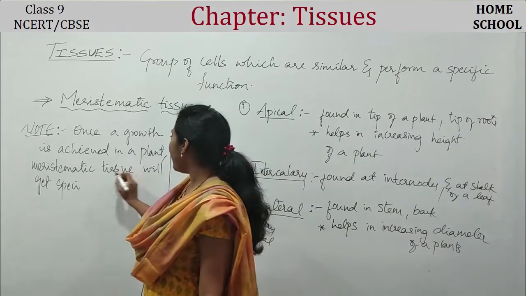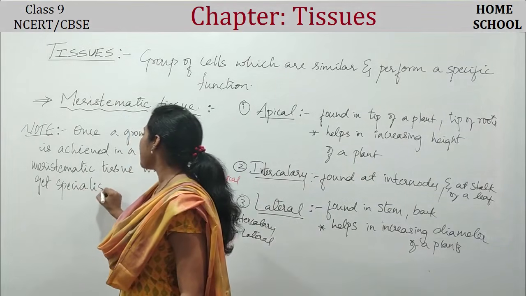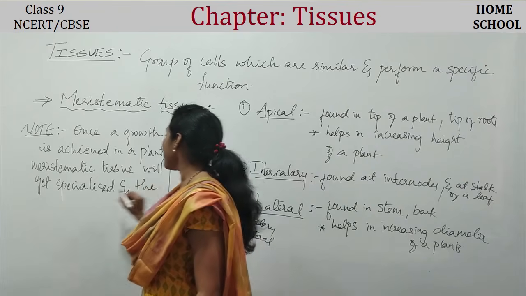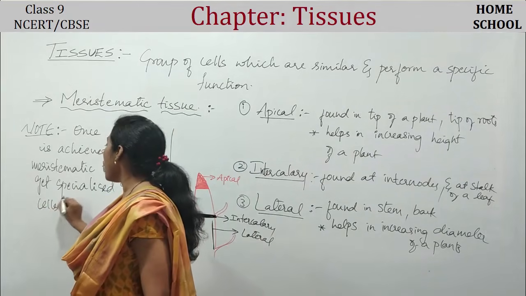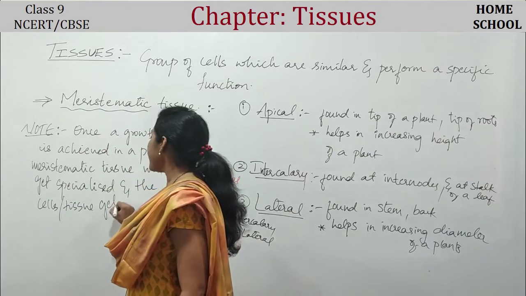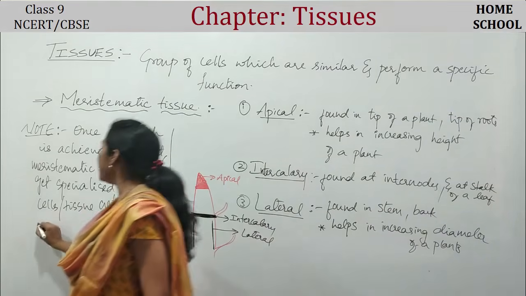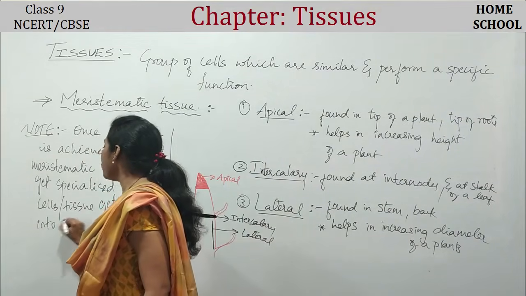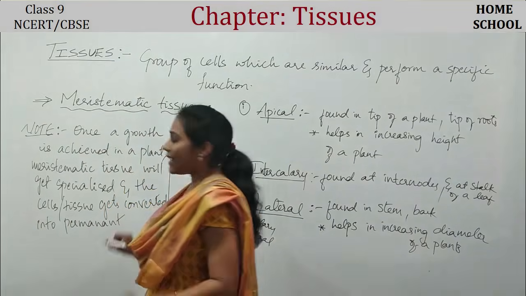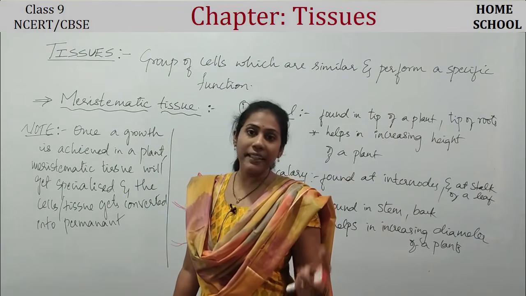So the meristematic tissue gets specialized, and the cells or tissue get converted into permanent tissue. Permanent tissues have certain functions; they do certain jobs inside a plant body.